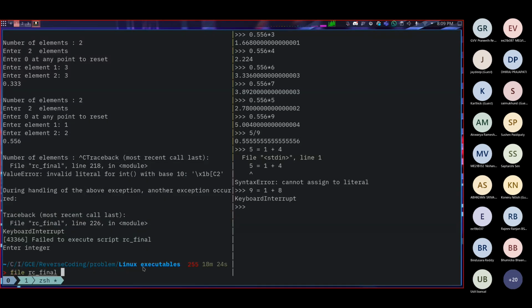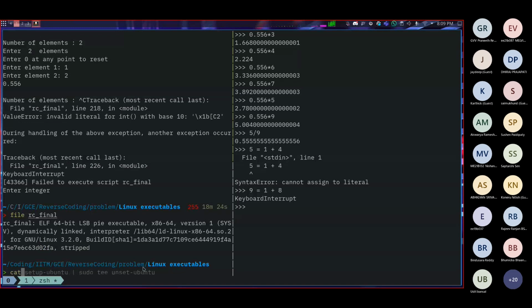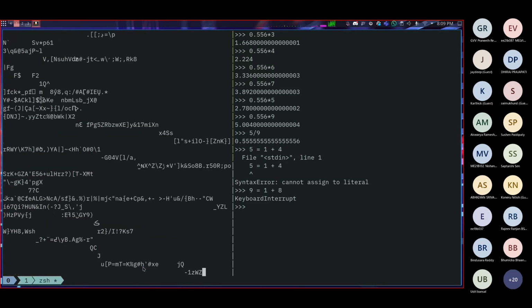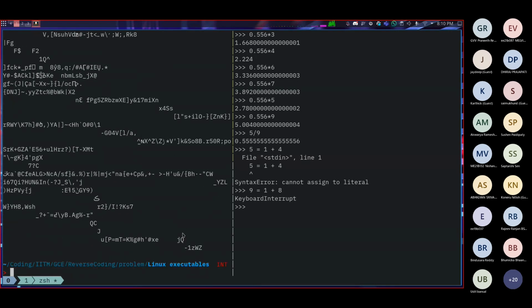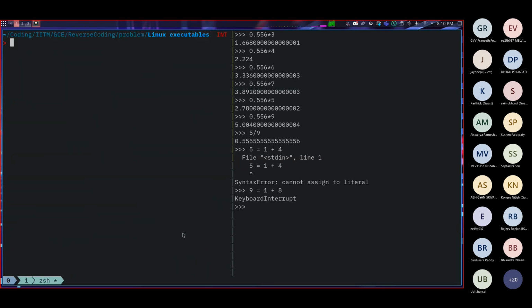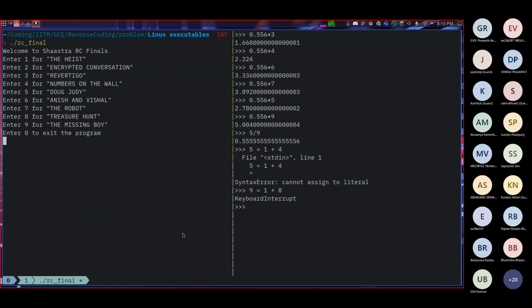But if we see the file, it's not a Python script, right? If we output the output, it is basically just random. It is garbage, it's gibberish. It's definitely not a Python script, but its errors look like Python. We'll touch upon this later when we do the nicer approach.